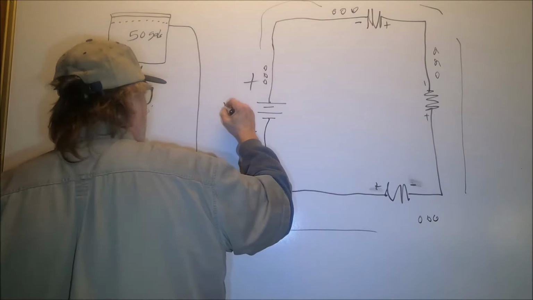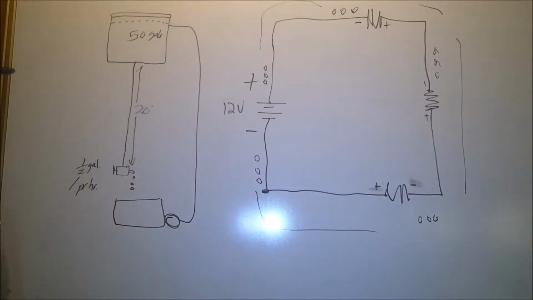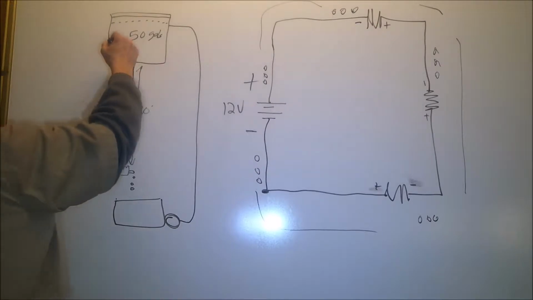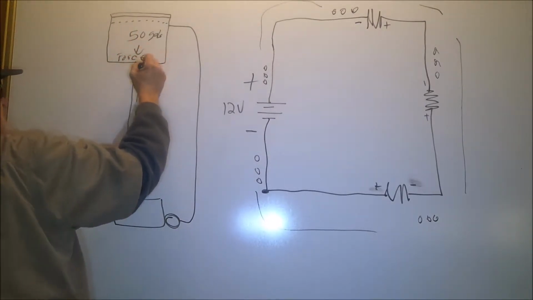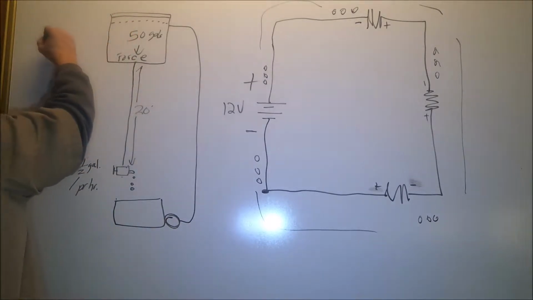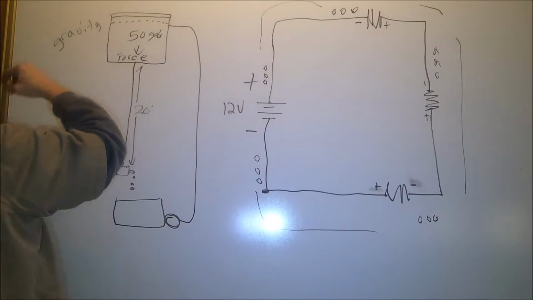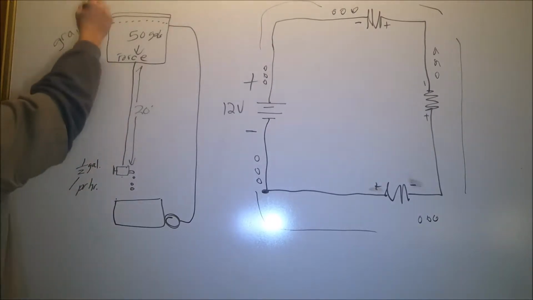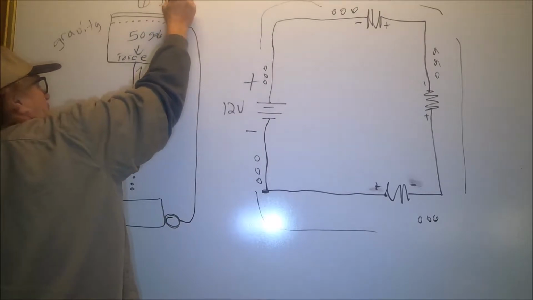Let's say we have 12 volts here. This is our force. That's our force. We have 50 pounds of water up here. This is our force. It's a force caused by the weight of the water and gravity. What is that, 14.7 pounds per square inch? Forcing down on this top. This is gravity forcing down on this.